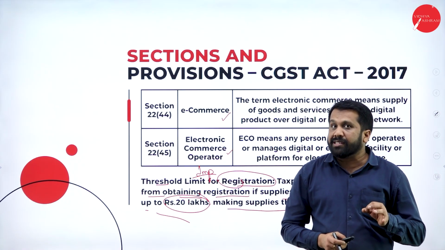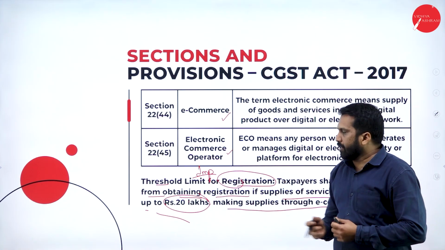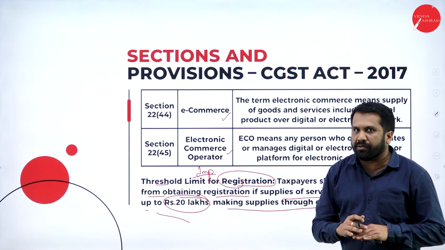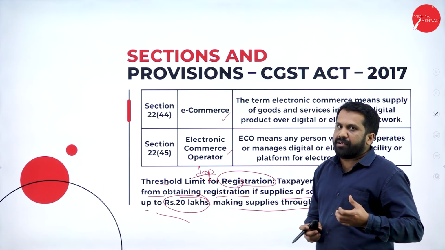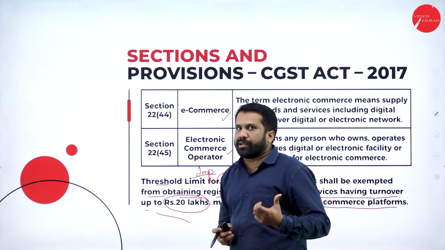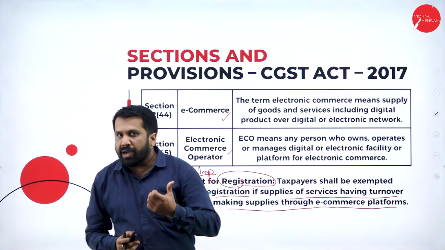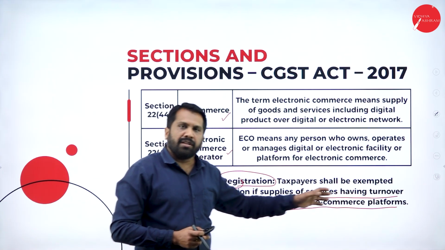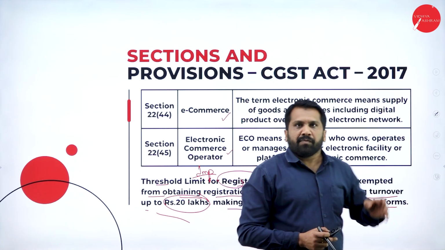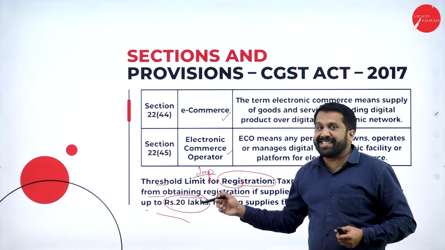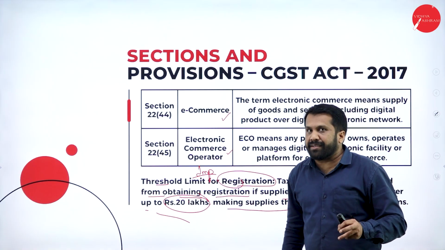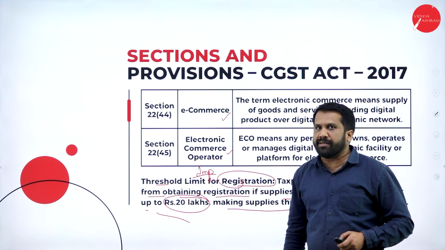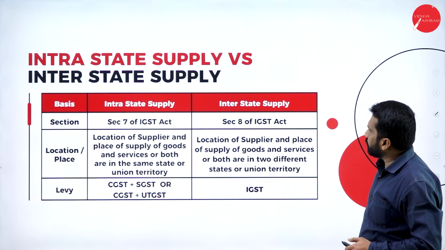What is the limit? Up to 20 lakh transactions, there is no need of GST registration. For example, if every year your turnover comes around 10 lakh, 12 lakh, 15 lakh, 18 lakh, up to 20 lakh, no need to go for GST. Without GST, you can go with your service. If your turnover or sales exceeds 20 lakh, it is mandatory, compulsory, you have to go under GST registration.